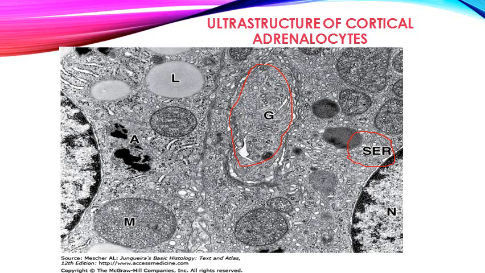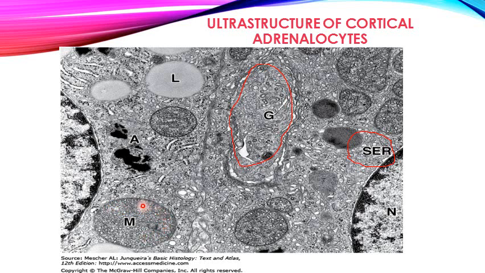The hormones are synthesized and secreted in this smooth endoplasmic reticulum. Then there is a very large Golgi apparatus, present because it has to process all the secretions and hormones synthesized from the smooth endoplasmic reticulum.